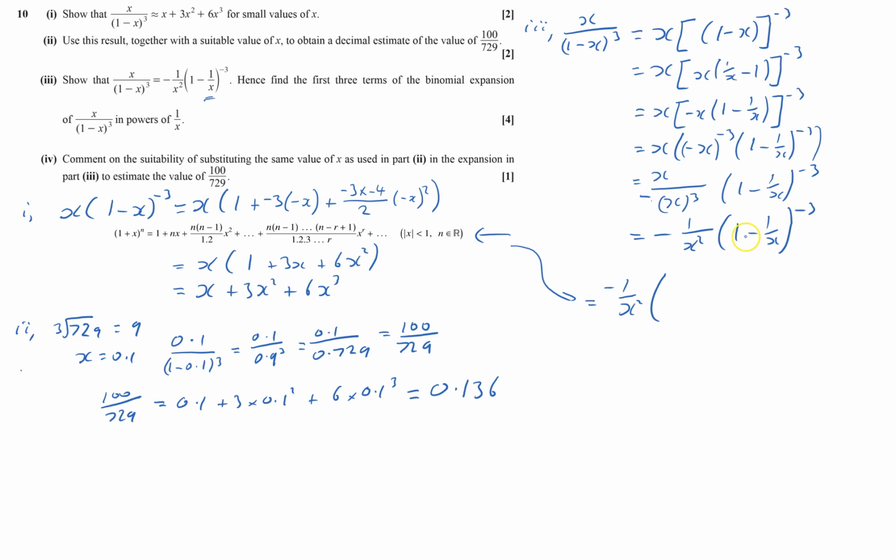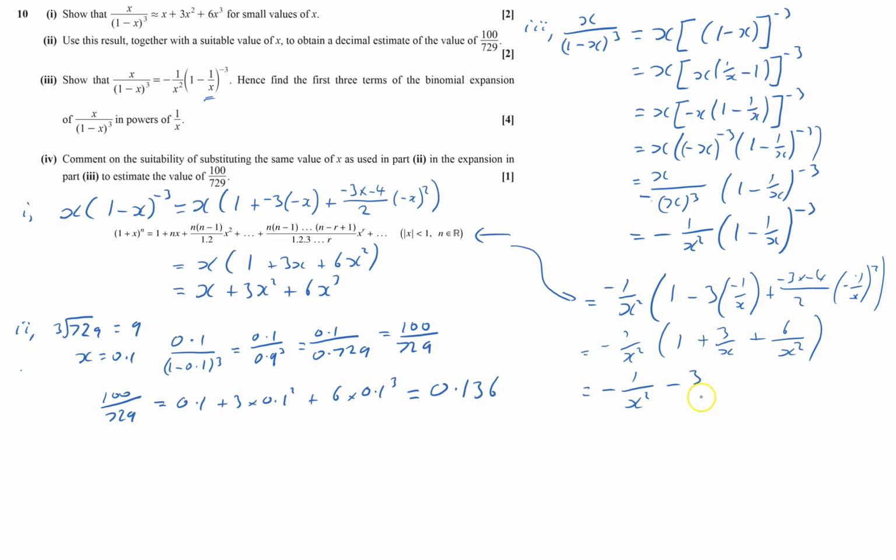And then we've got to do this bit, so it's going to be 1, and then minus 3 times negative 1 over x, and then plus negative 3 times negative 4 over 2 times negative 1 over x squared, which equals minus 1 over x squared times (1 plus 3 over x plus 6 over x squared), and that equals minus 1 over x squared minus 3 over x cubed minus 6 over x to the power of 4. So it's done that bit.